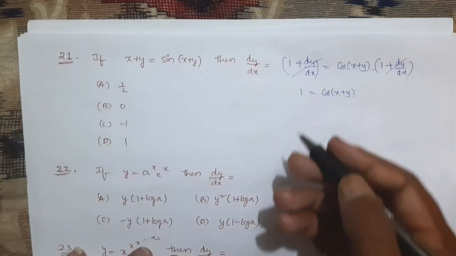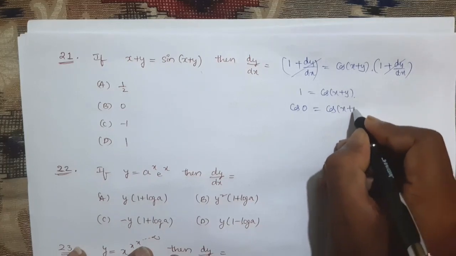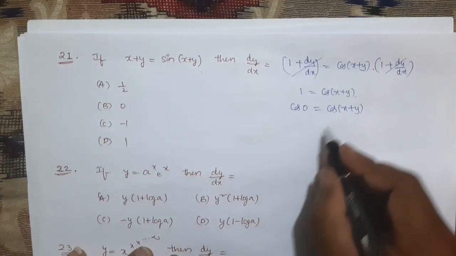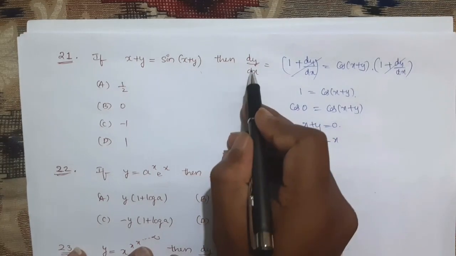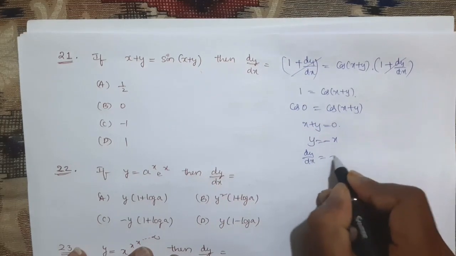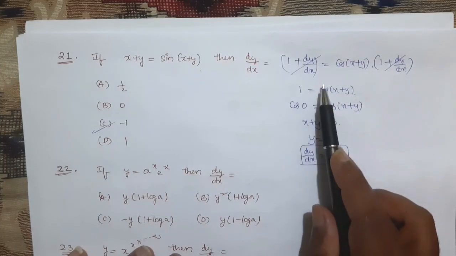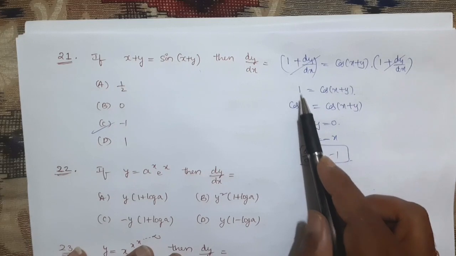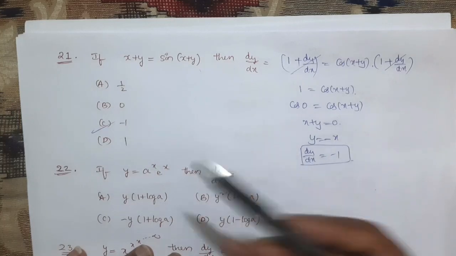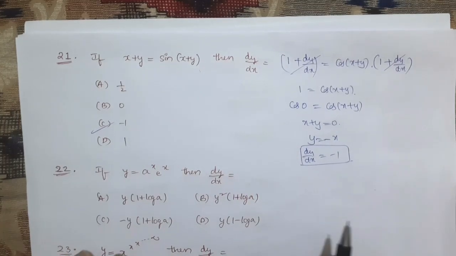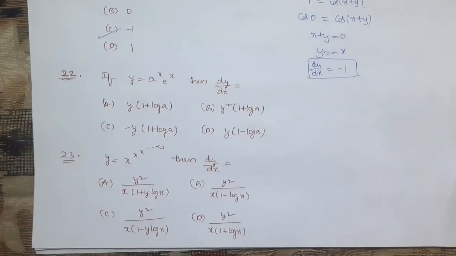Okay, 1 is in terms of cos. How can we write it? 1 we can write as cos 0 is equal to cos of x plus y, right? See, both sides cos cancel, so we can write x plus y equal to 0, then y equal to minus x. Then if you want to find dy by dx, it is minus 1. See, if you cannot get how to take common and how to convert 1 in terms of cos, you cannot get this answer minus 1. You will get normal terms like cos of x plus y. So with respect to options only we need to simplify. To solve like that you need to do more and more problems, practice you need to do.